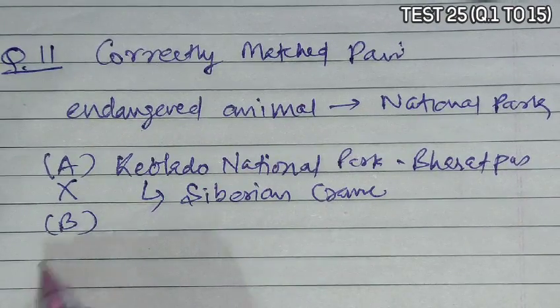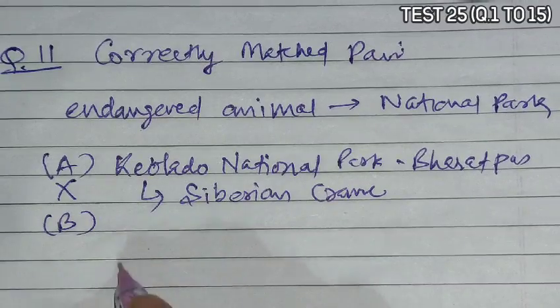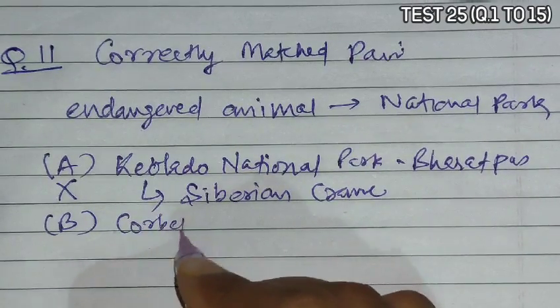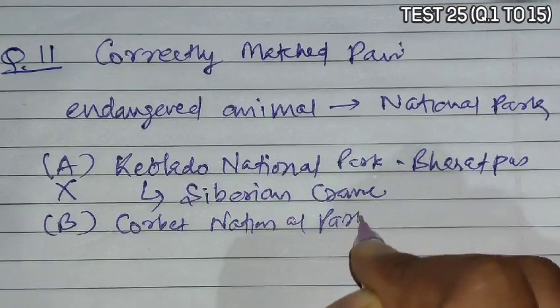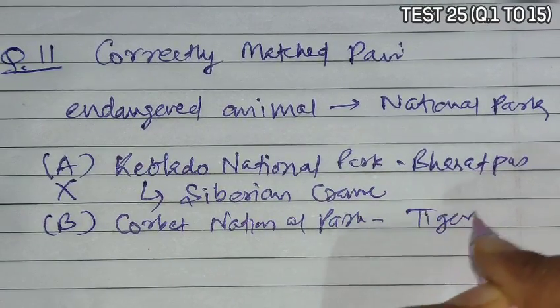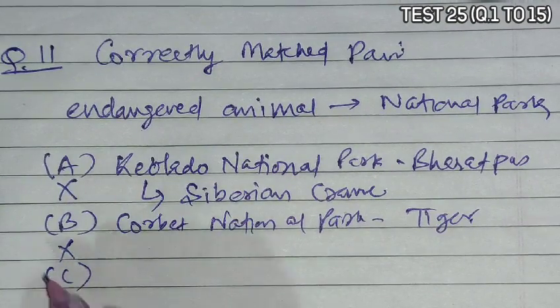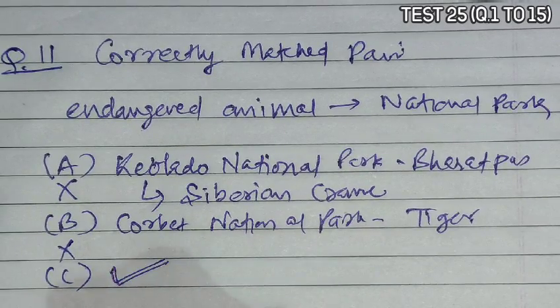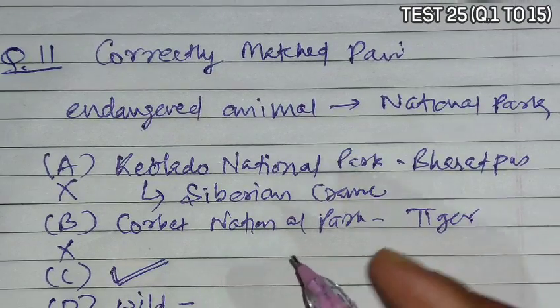B is given as lion, and in front of this they have given Corbett National Park. Actually Corbett National Park hosts the tiger, that is the Bengal tiger. So it is also incorrect. Option C is given as rhinoceros and Kaziranga National Park, so it is a perfect match. And D is given as wild ass in front of Dudhwa National Park.